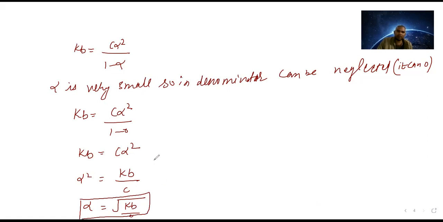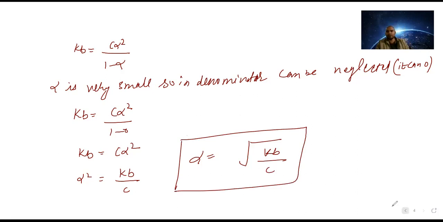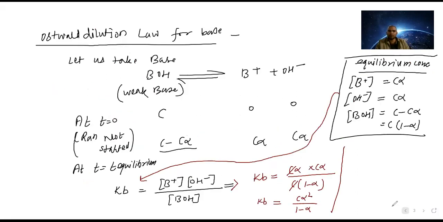Alpha is equal to root of Kb upon C. This is our answer. We need to write this down, then we will solve the problem. Can you please write down this?